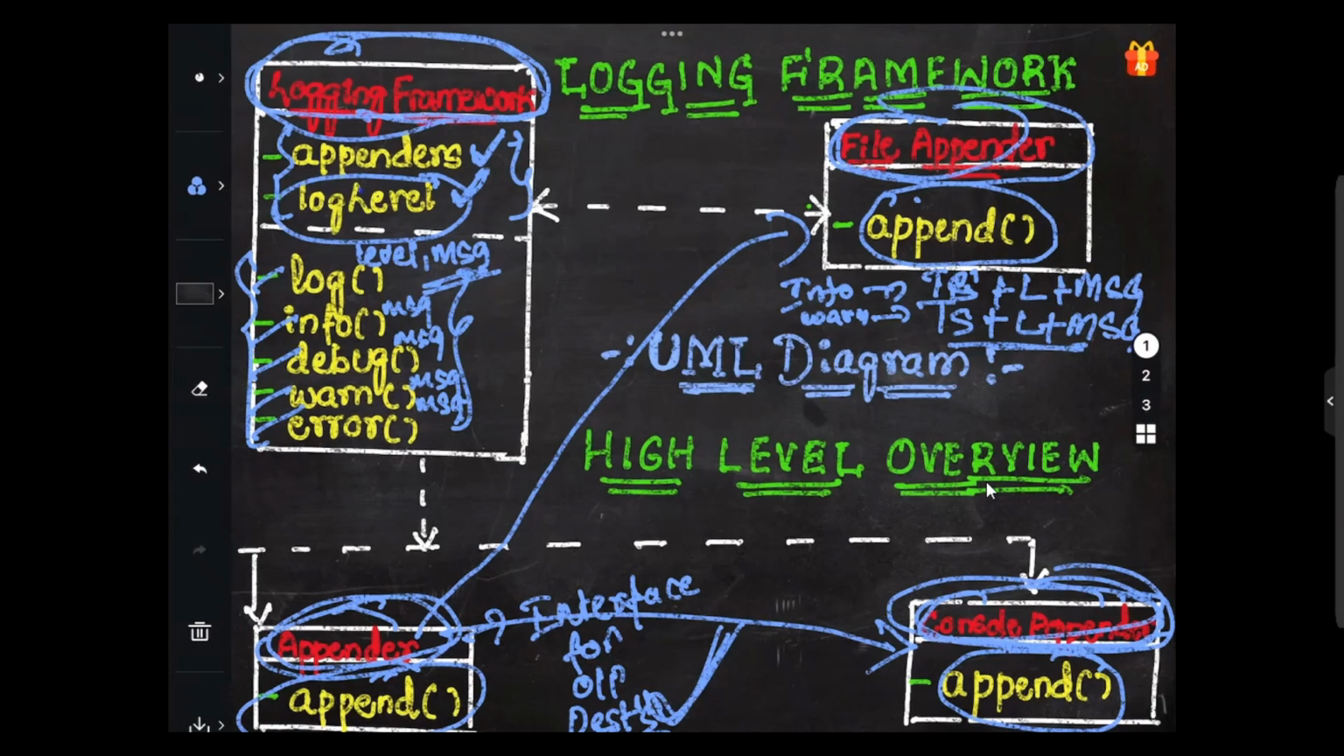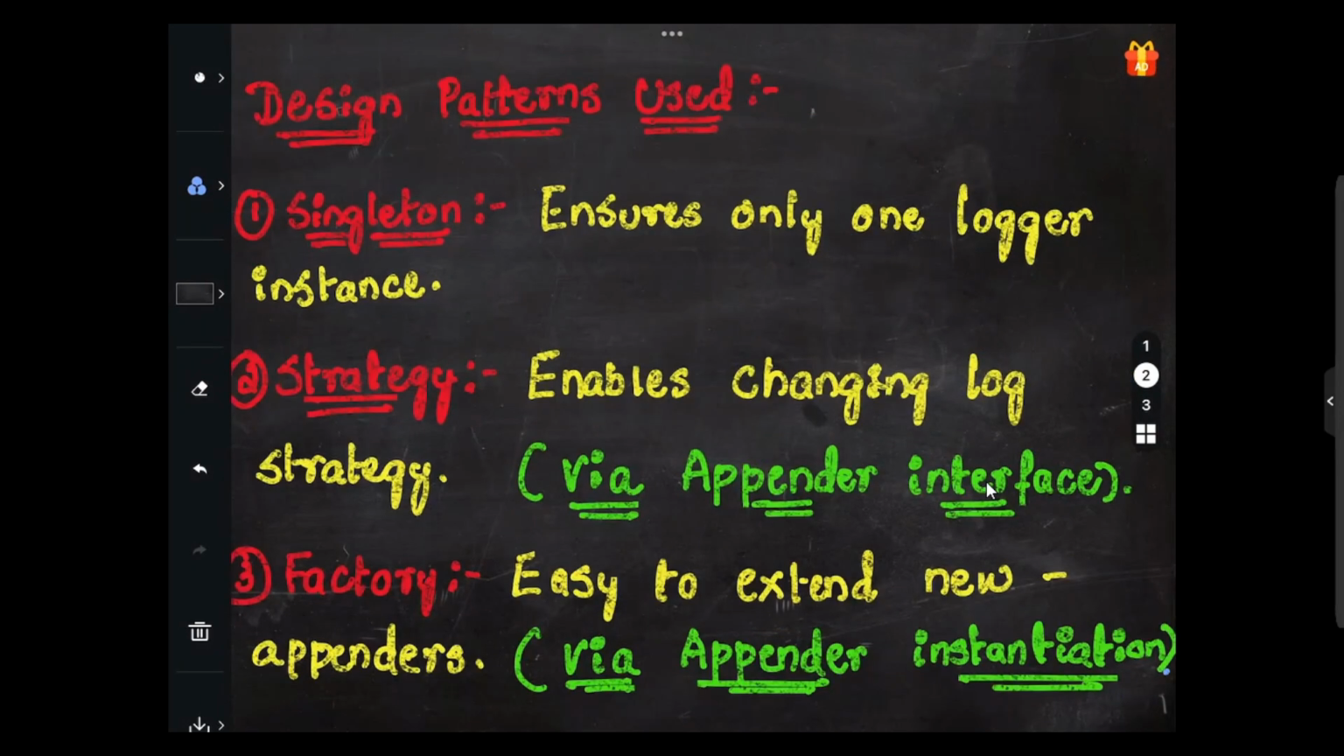This is the high level overview, right? So this is the UML diagram. This is what we have discussed here. Next, let's move on to the next part, the design patterns that are being used. What are the design patterns we'll be making use of within the code that we write, right?